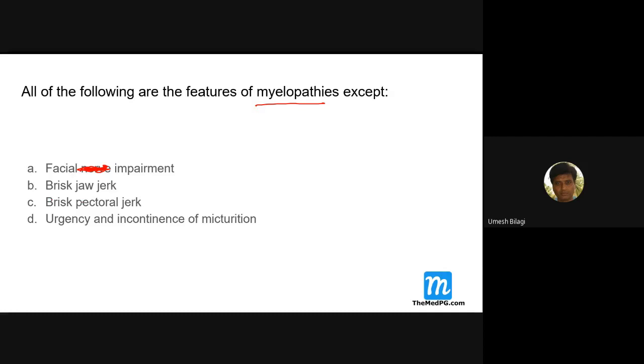See, what are the afferents of the jaw jerk? Trigeminal. The masseter muscle is supplied by what? Trigeminal nerve. Okay. So the motor nucleus of trigeminal is in where? Pons. So to have an intact jaw jerk, the lesion of spinal cord, see what happens is spinal cord lesion can cause a brisk jaw jerk.